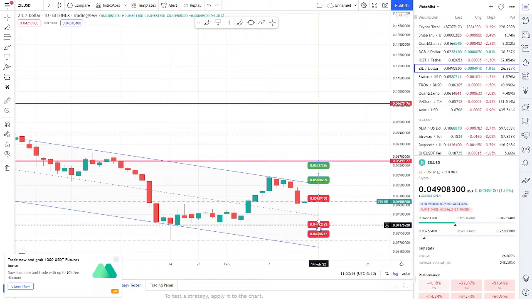If you're going to take this trade, you have to wait and confirm whether the trade is going to go down or not. Confirmation is 0.040. If the coin hits this level, it will definitely go down. But it's a confirmation zone, so you can buy at these zones and make a good profit. You can see a trade above 0.059, then a last trade of 0.065177385 dollars. So that was all about ZILL.